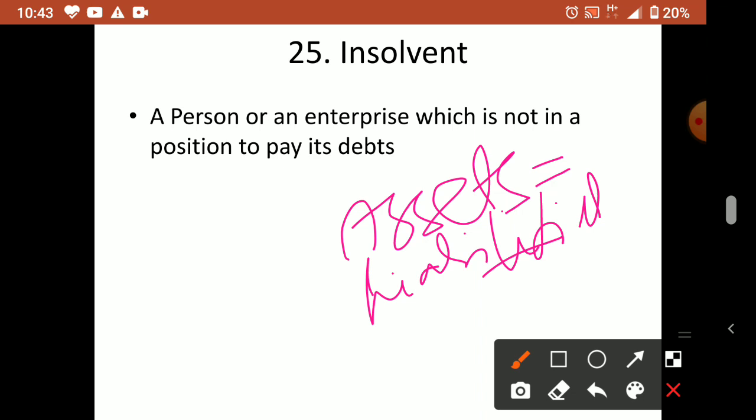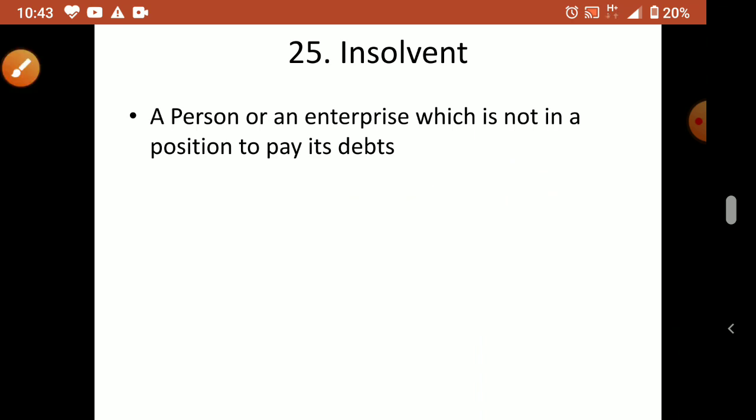These are a huge and wide topic, and we will study them in higher classes. Leave it. Just understand what insolvent means: it is the position of a person whose liabilities are more than assets, and who is unable to pay back his liabilities.